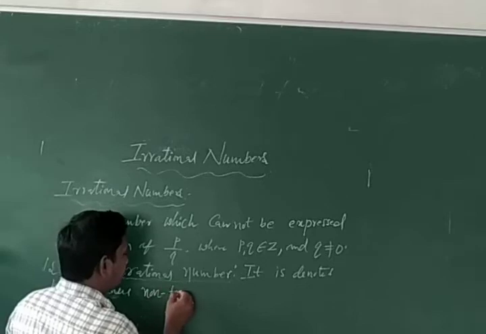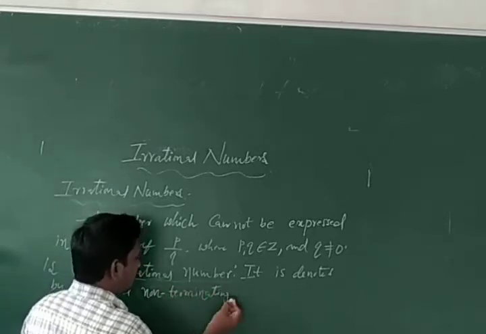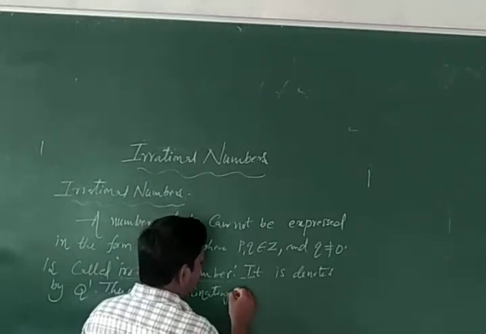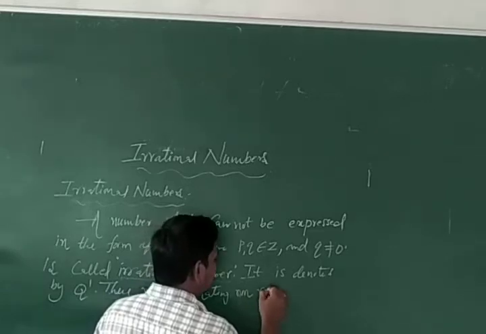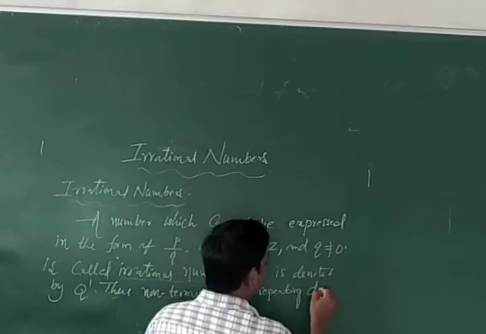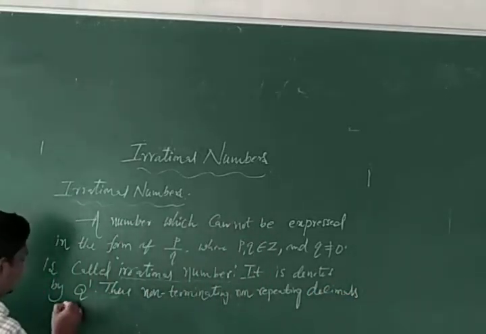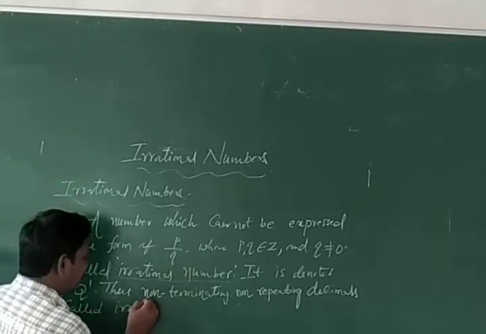And thus non-terminating and non-repeating decimals are called irrational numbers.